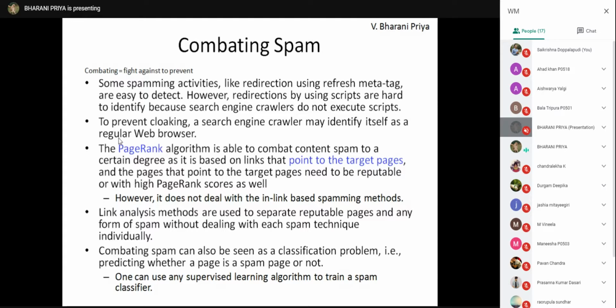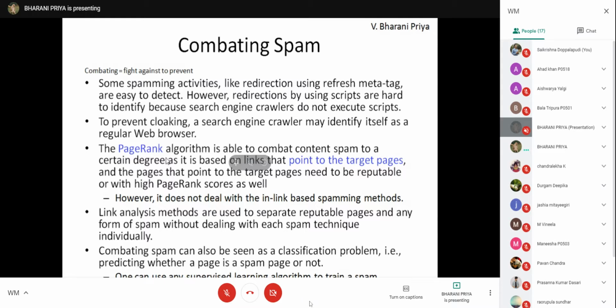And remember, in the next unit, I'll ask: page rank algorithm is based on what? Page rank algorithm is based on outlinks.